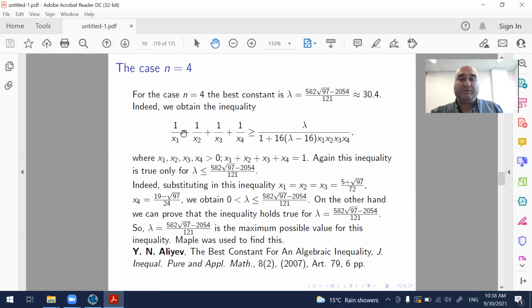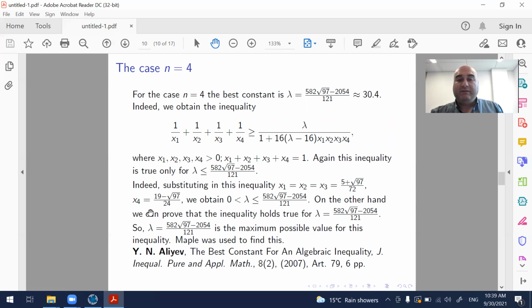Indeed, we obtain this inequality for 4 numbers. This inequality is true only for lambda less than or equal to this best constant. We can check this by substituting x1, x2, x3 with this number and x4 with this number. Their sum is 1. We will automatically obtain lambda less than or equal to this best constant.